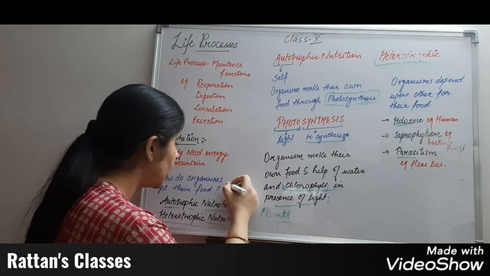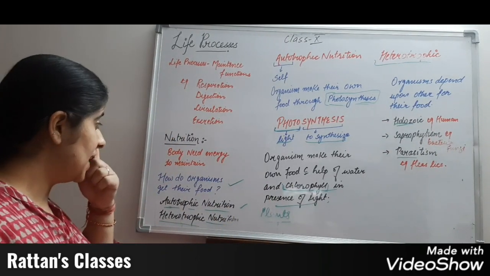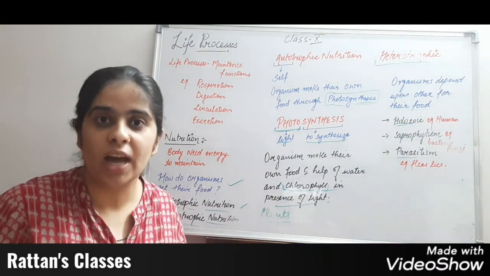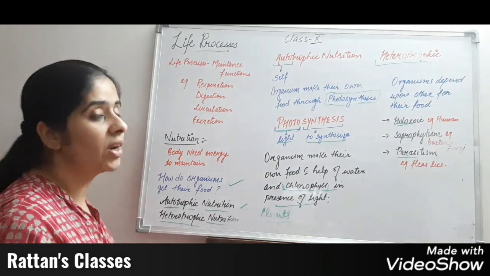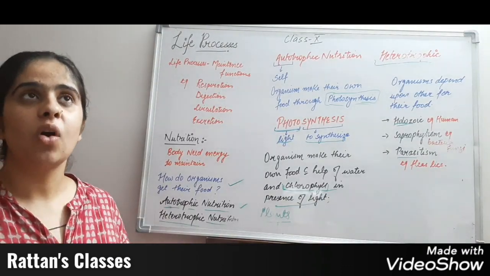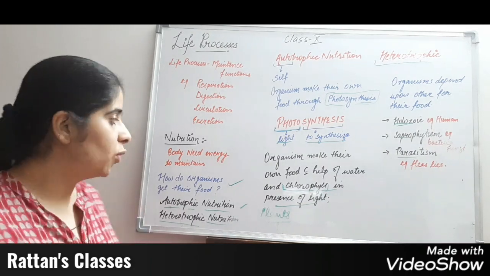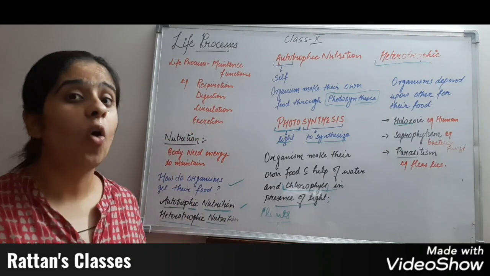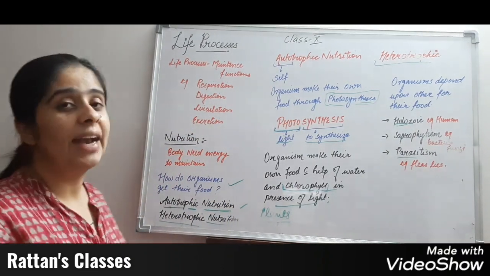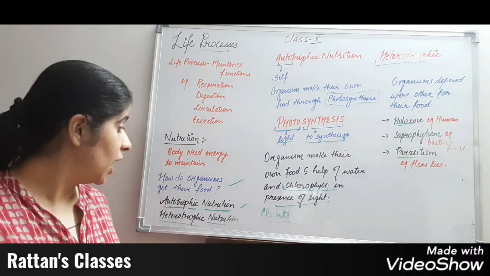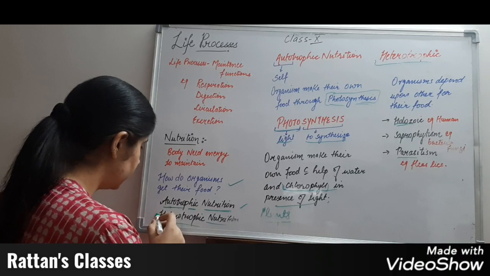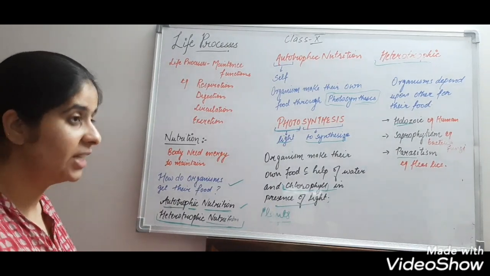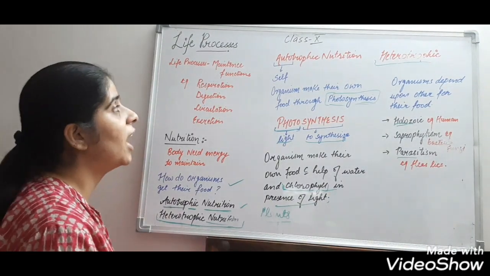Next is, how do organisms get their food? Some organisms synthesize their own food, and some organisms depend upon others for their food. Those organisms that synthesize their own food are known as autotrophs, and this mode of nutrition is known as autotrophic mode of nutrition. And other organisms depend upon others for their food. This type of nutrition is known as heterotrophic mode of nutrition, and these organisms are called heterotrophs.